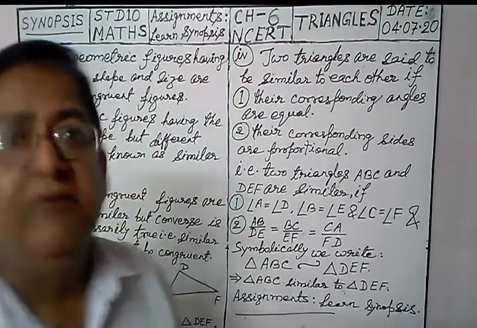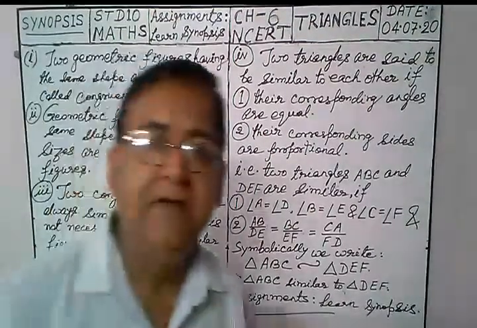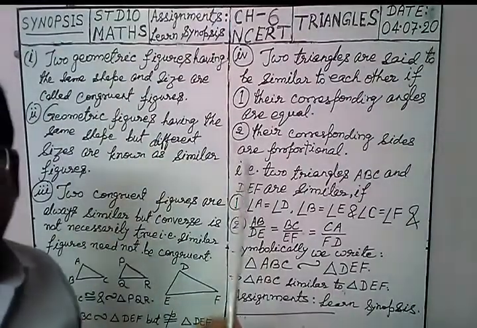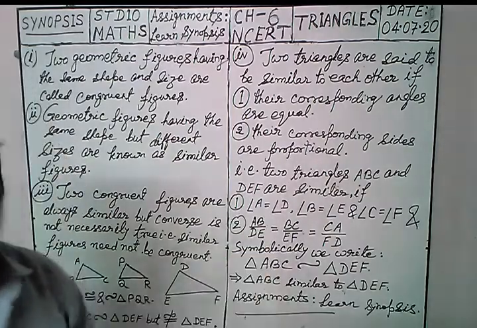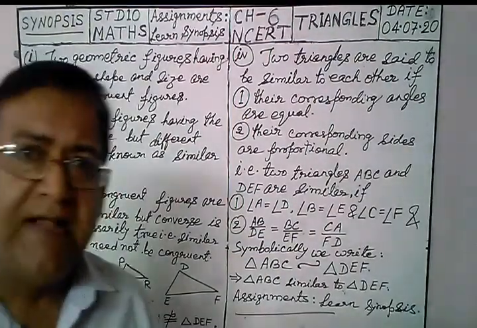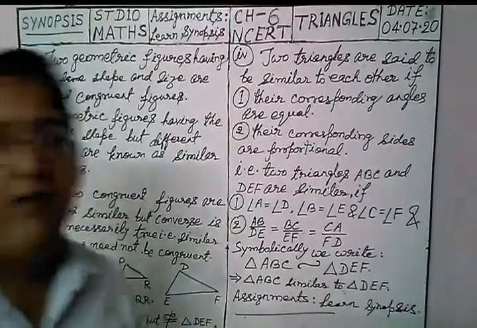Otherwise not. What are those two criteria? So see here. Here is criteria number 1. Their corresponding angles are equal. Their corresponding angles must be equal for similarity.